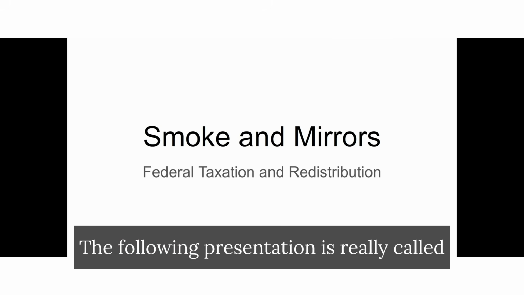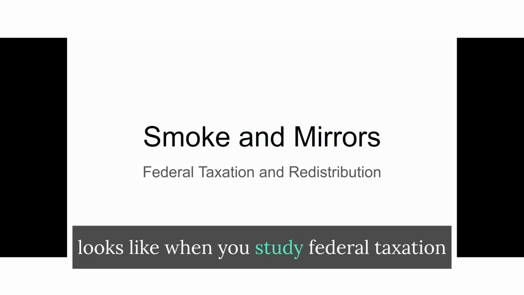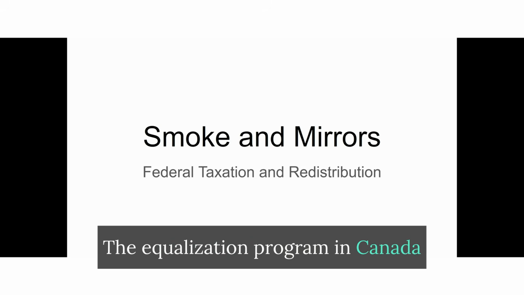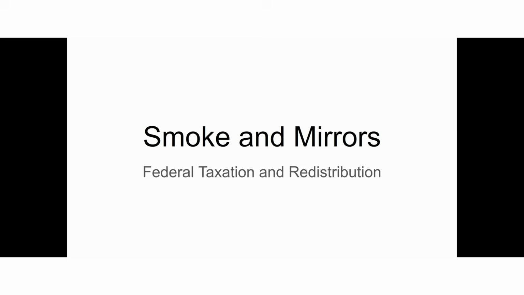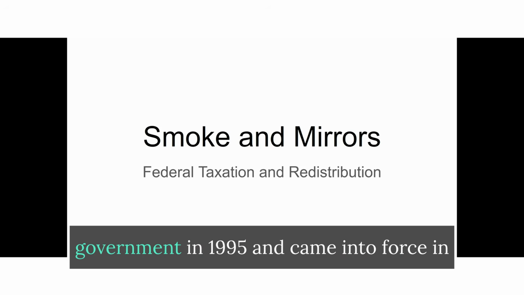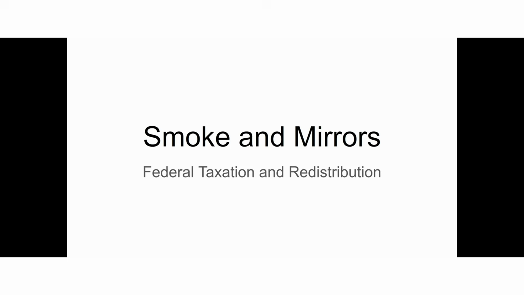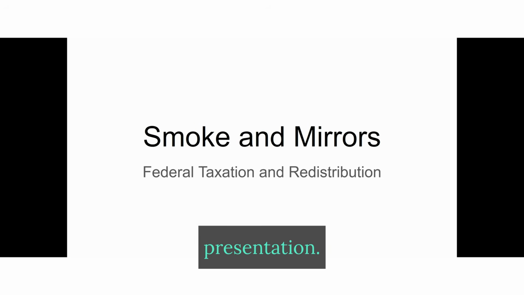The following presentation is really called Smoke and Mirrors because that's what it looks like when you study federal taxation when you consider transfer payments. The Equalization program in Canada officially began in 1957 to address fiscal disparities. The Canada Health and Social Transfer was officially introduced by the federal government in 1995 and came into force in the 1996 to 1997 fiscal year. The effects of the programs are basically calculated during the course of this presentation.